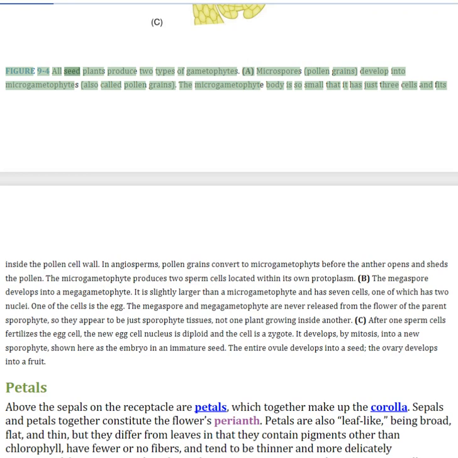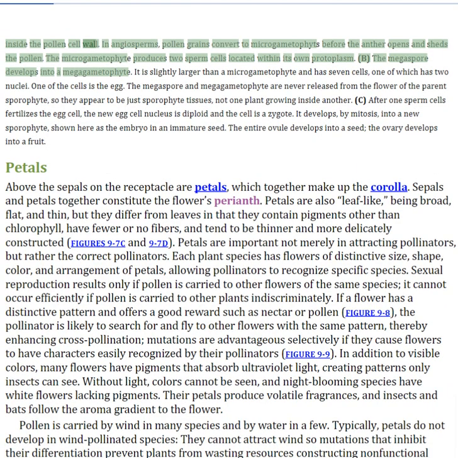Figure 9.4. All seed plants produce 2 types of gametophytes. Microspores develop into microgametophytes. The microgametophyte body is so small that it has just 3 cells and fits inside the pollen cell wall. In angiosperms, pollen grains convert to microgametophytes before the anther opens and sheds the pollen. The microgametophyte produces 2 sperm cells located within its own protoplasm.